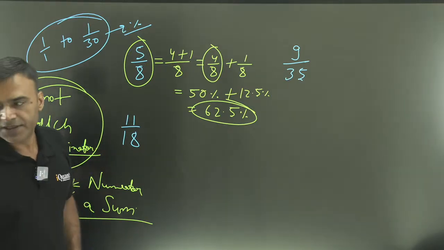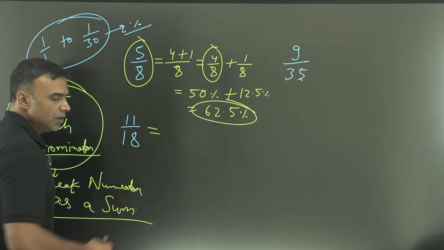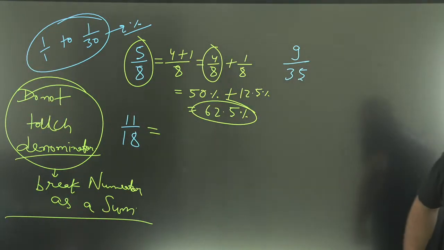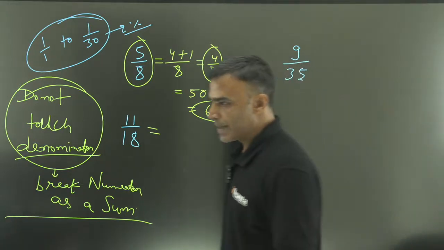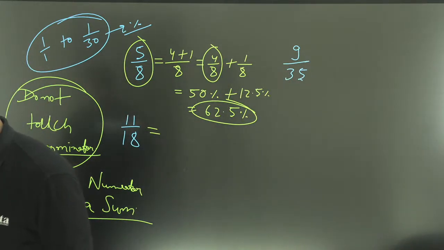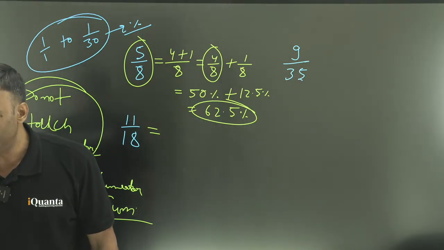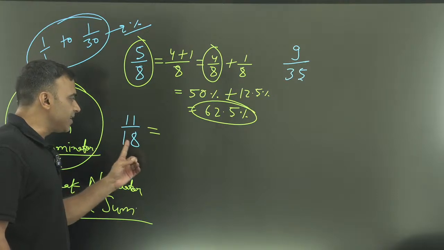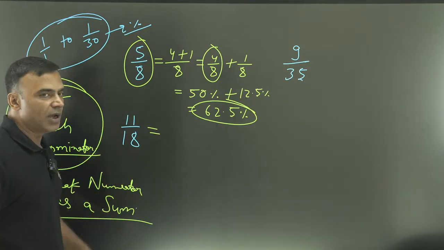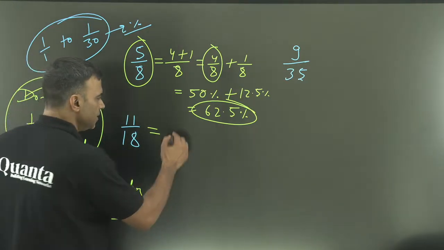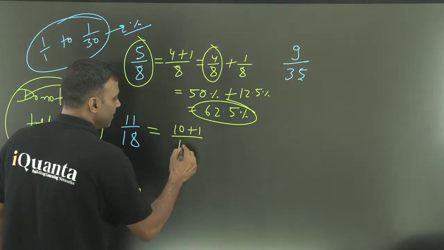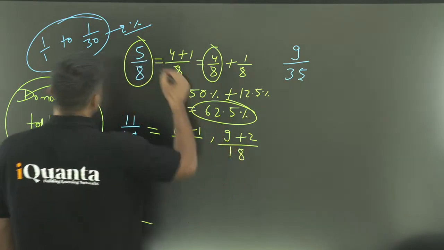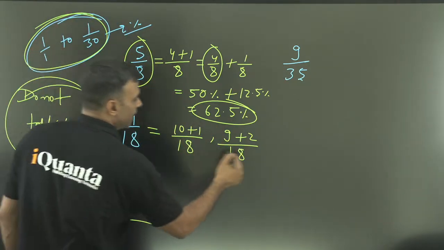Fantastic. 11 by 18. What did we say? Break the numerator, and make sure you consider the factors of the denominator. So 11, how do I break it? 10 plus 1, will that help? Think about the situation, which one will help? If I am memorizing this, which one of them will help?